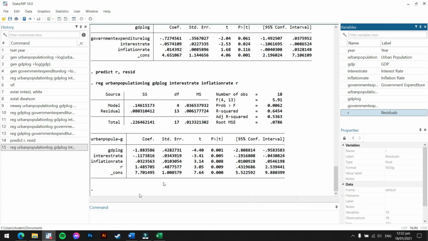As you can see, if the coefficient of the reduced form residual is statistically significant, then endogeneity is present. Which means that if our R, our residual, is statistically significant, then there is endogeneity. As you can see here, R is statistically significant at 0.01.